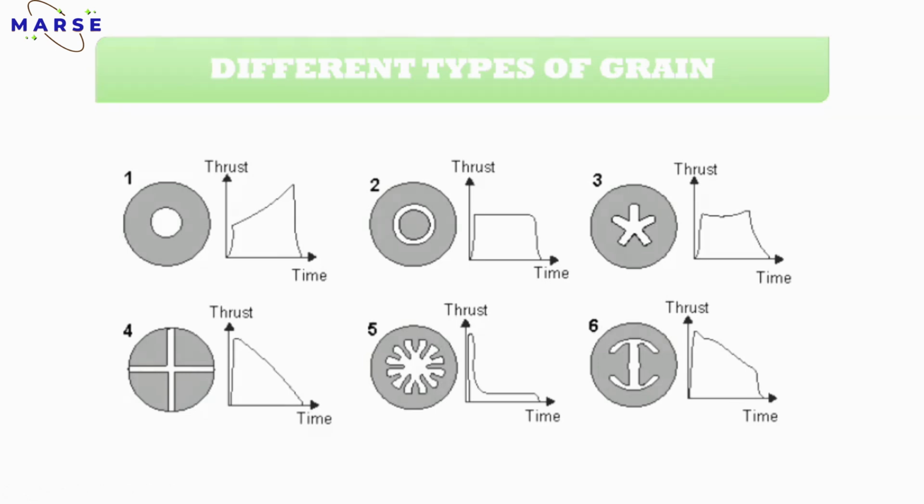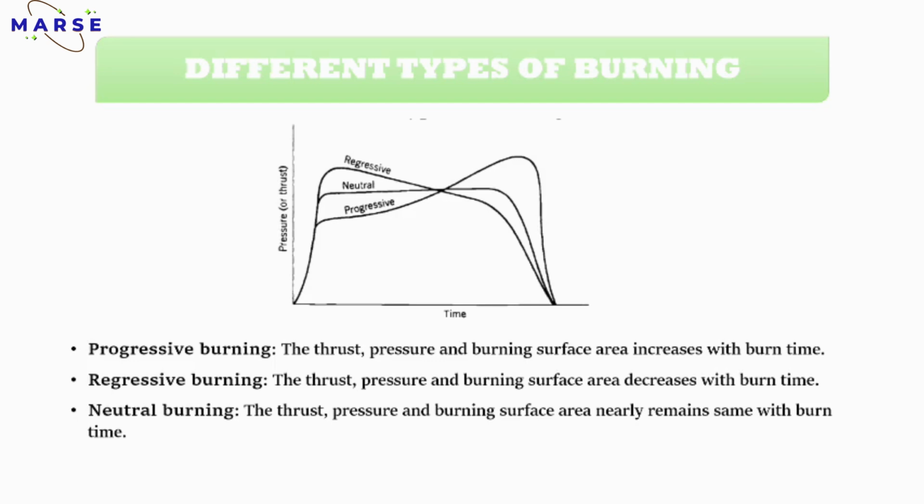In the next slide we will discuss the same. Just read that part, you will get it. This graph indicates progressive, neutral, and regressive burning. Progressive means the thrust, pressure, and burning surface area increase with burning time. Regressive means it decreases with burning time, and in the neutral case it remains the same with burning time. Got it? So the thrust versus time graph of the propellant indicates the burning type.